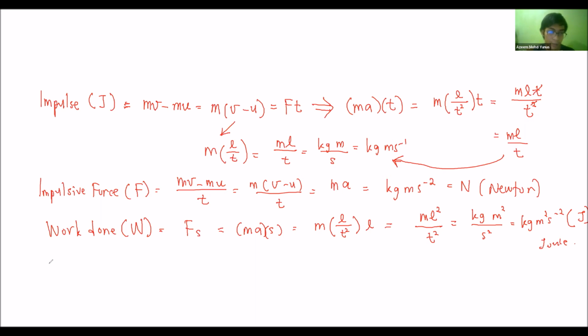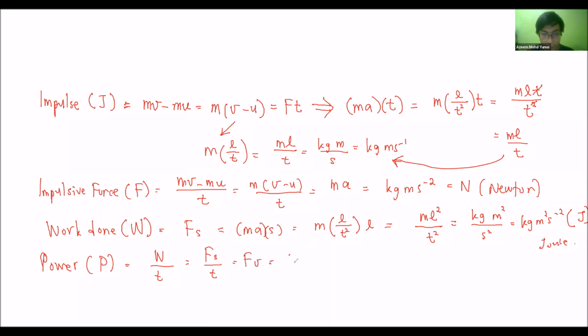Power. Big P is equal to work done over time, which is Fs over time. So s over time becomes Fv, velocity.